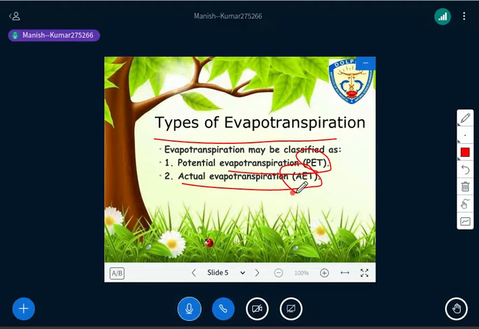This is the third classification. So listen carefully. These two you will get everywhere: potential evapotranspiration (PET) and actual evapotranspiration (AET), and then the third kind you will find is known as referential ET, where ET means evapotranspiration. Let me explain all these classifications one by one, right?